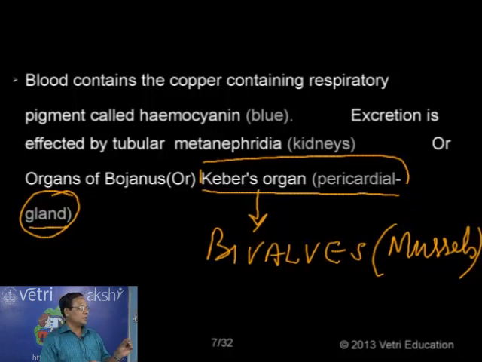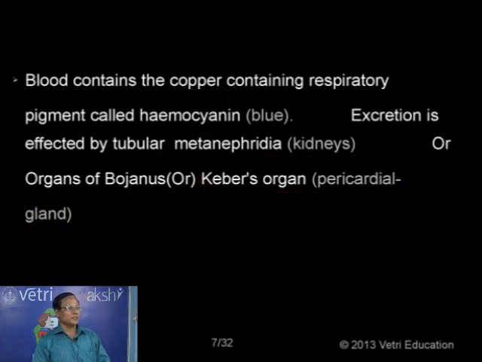So generally the organisms have metanephridia. In some cases we have organ of Bojanus, particularly in the case of gastropods, or we have the snails, and we have pericardial gland, the one which is found near the pericardial membrane of the heart of these animals. That is Keber's organ, found in the case of mussels, the animal name, and the group bivalves.